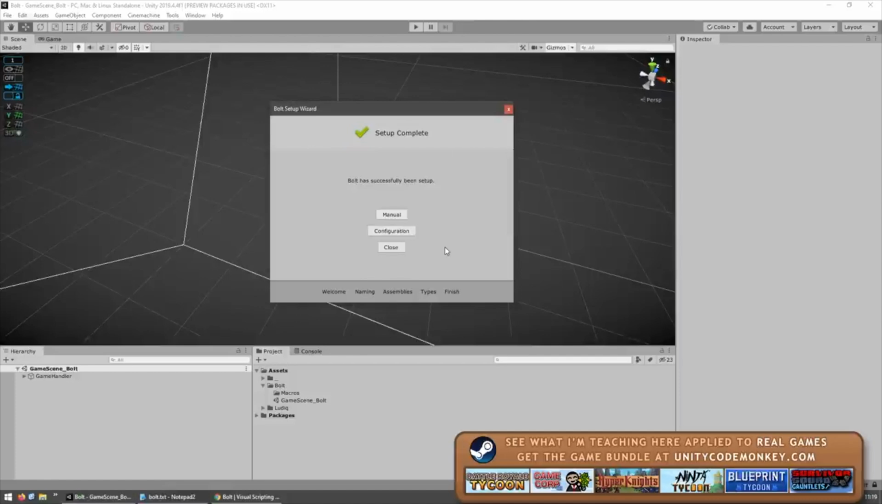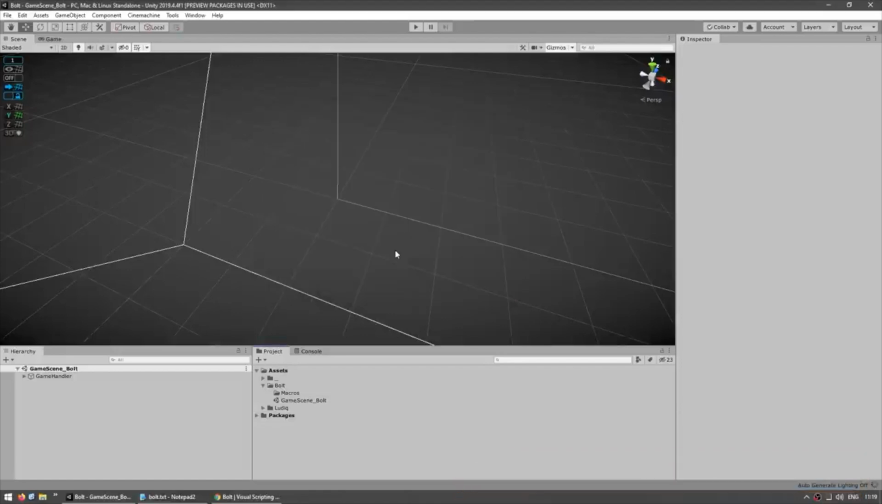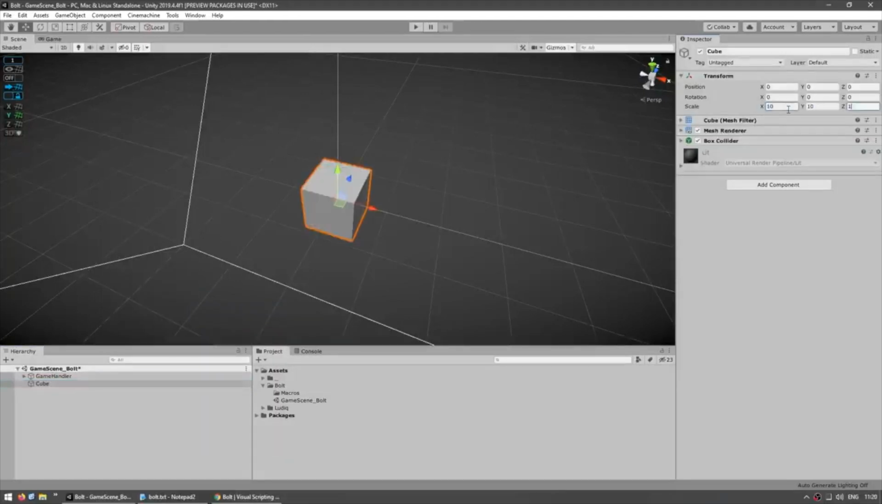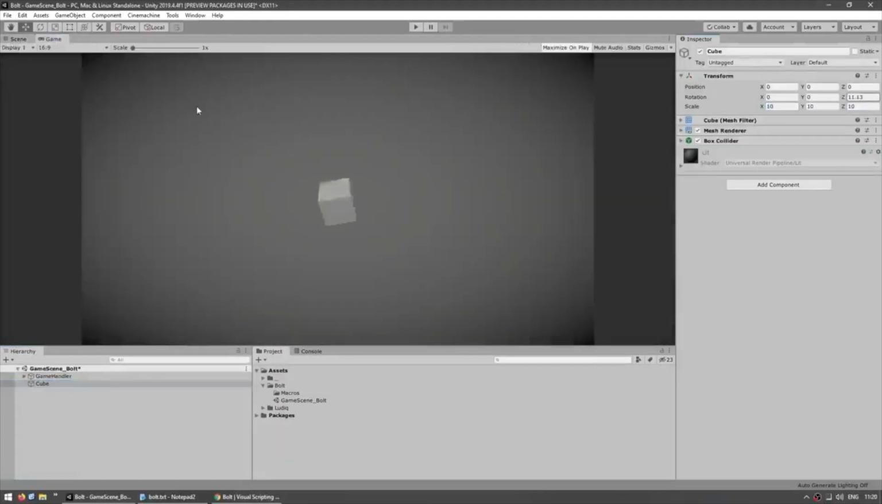Alright, so after a bit, everything is generated and we have Bolt fully installed and ready to be used. Awesome. Let's hit close and let's start actually using it. Let's try making the most basic example possible in Unity, which is to make just a cube spin around. So first, let's create a cube. So again, just a basic 3D object. Alright, there's a basic cube in our scene.